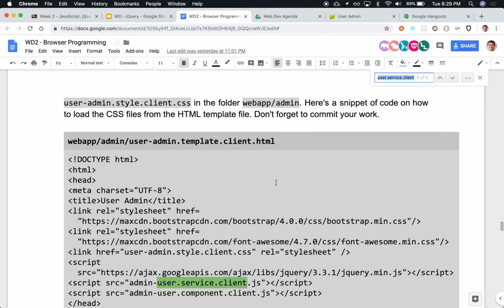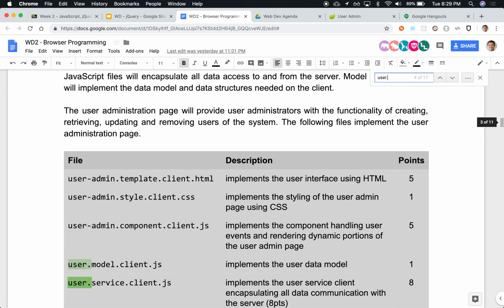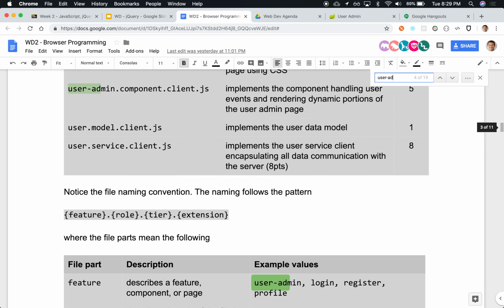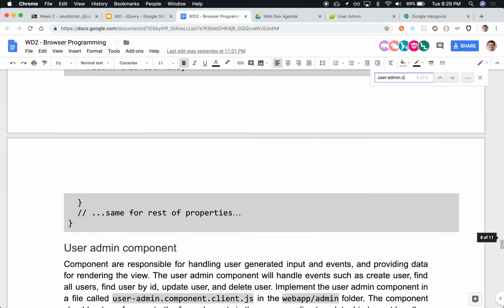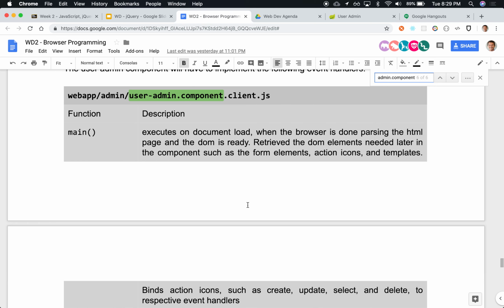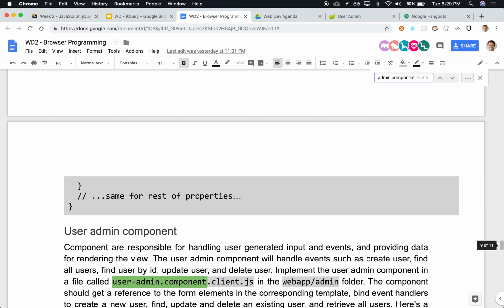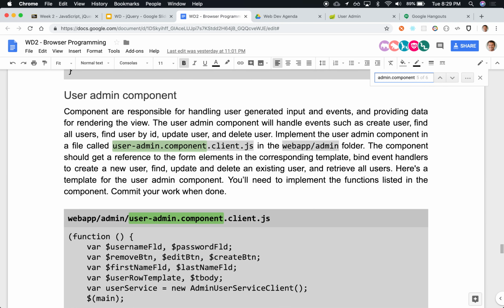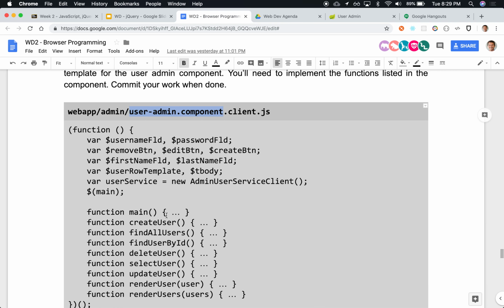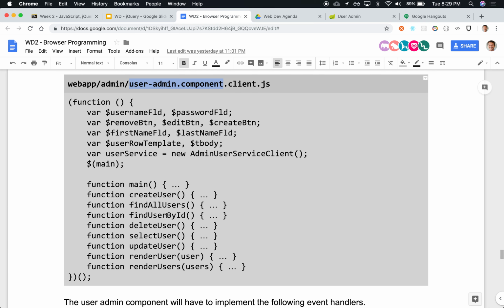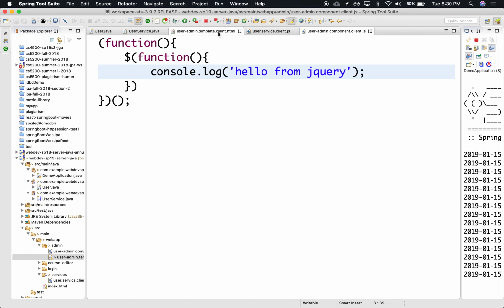So we have user admin component. Oh, there we go. That's what I was looking for. Where is it implemented? Oh, here we go. Okay, so there's the beginnings of what this component is going to do. It's going to declare each one of the fields that we need to go fetch. All right, so I'm going to put it in here.